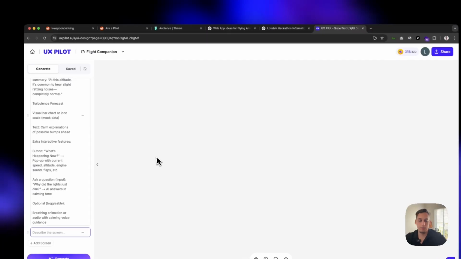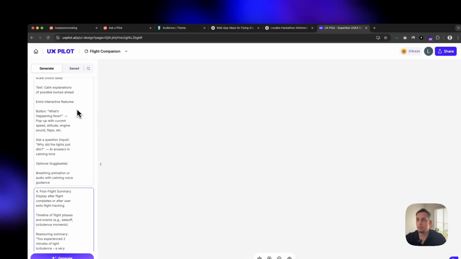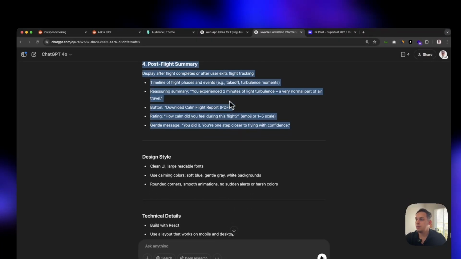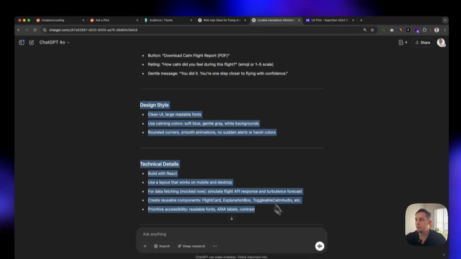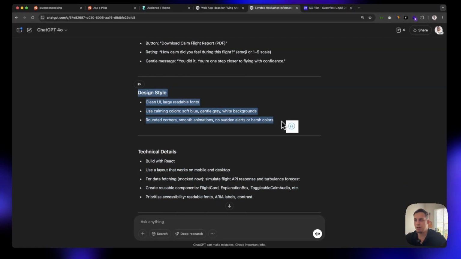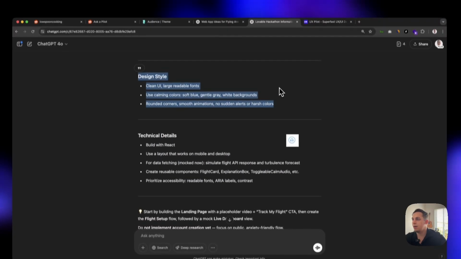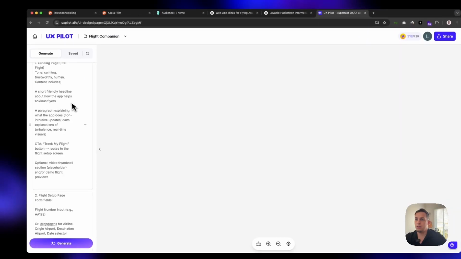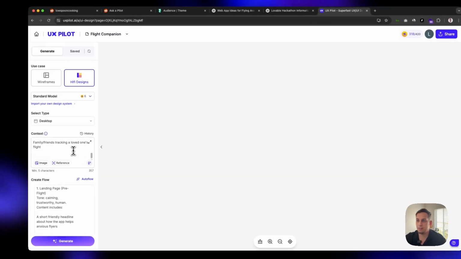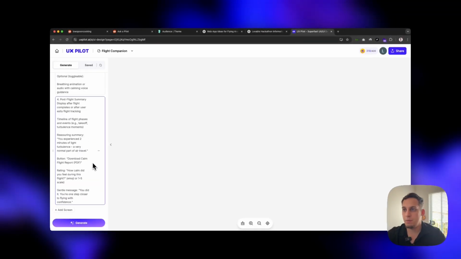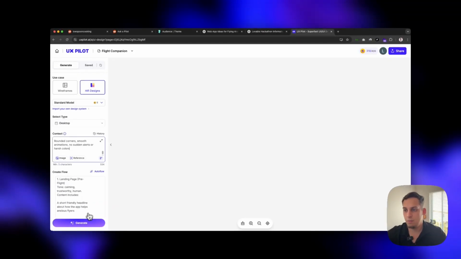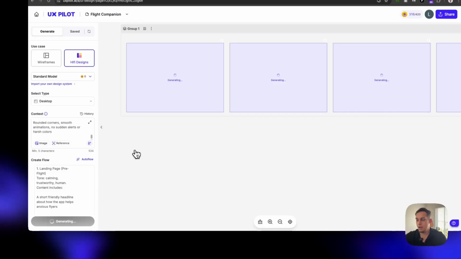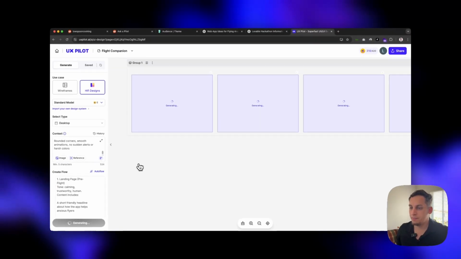And perfect. And now what I want to do is add this design style plus technical details. Well, the technical details we can leave out, but the design style I want to add, so we can add that to this main context over here. Paste. Boom. And then once we're done with that, we can click on generate. And it's going to take a few seconds to generate.